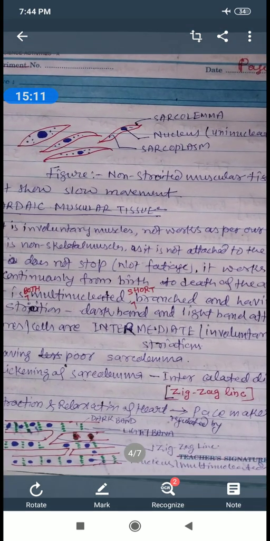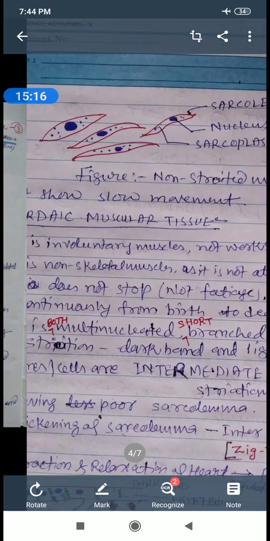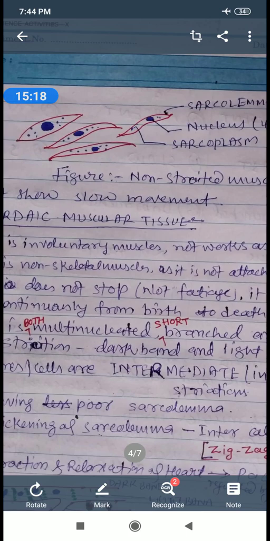Now this is the diagram of non-striated muscle. We can see the spindle shaped, uninucleate cell, sarcoplasm, sarcolemma. This is the figure of non-striated muscle. It shows slow movement. This is another picture of the non-striated muscle.